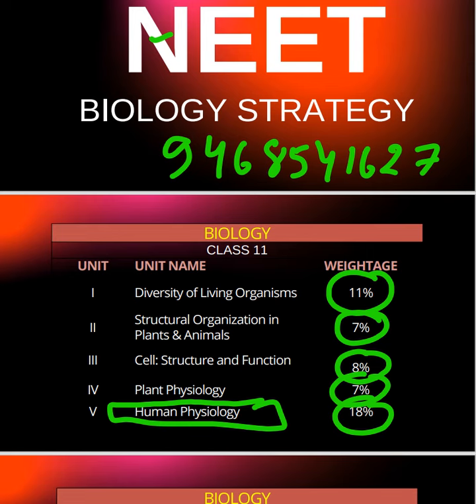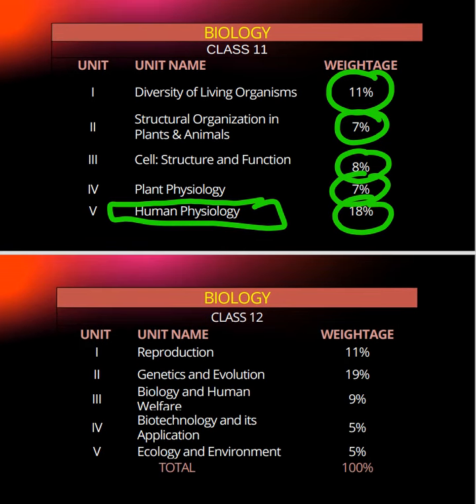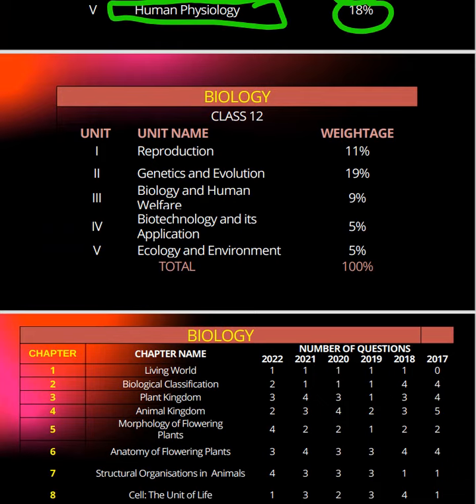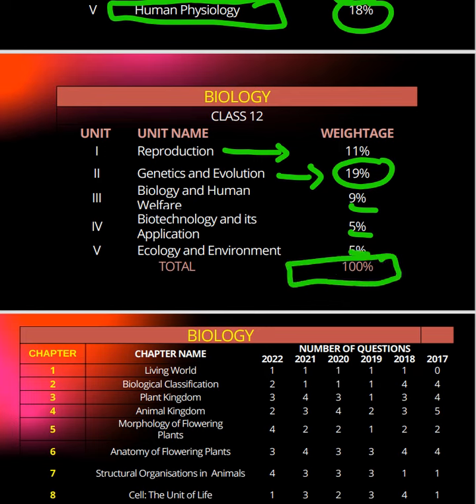Next, moving towards class 12th content. Reproduction is important. Sexual and asexual reproduction are very important. Genetics and evolution 19%. Don't escape this part for NEET, because so many questions come in the NEET exam. Human welfare 9%. Biotechnology and its applications 5%. Ecology and environment 5%. So the total percentage will be 100%.